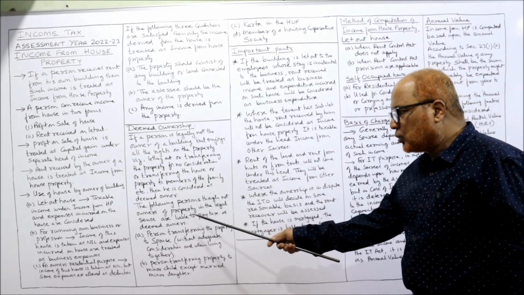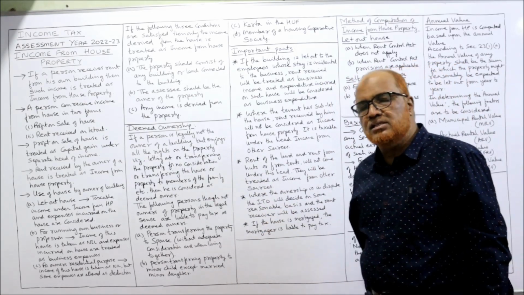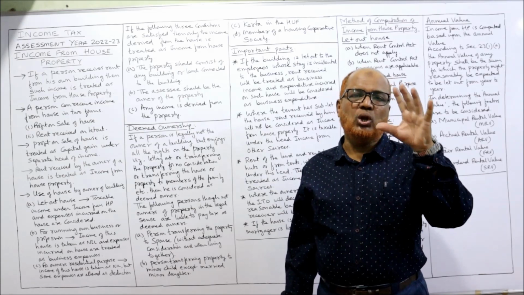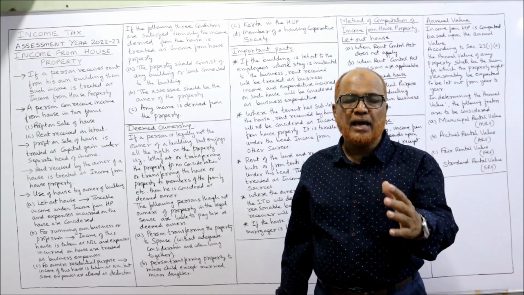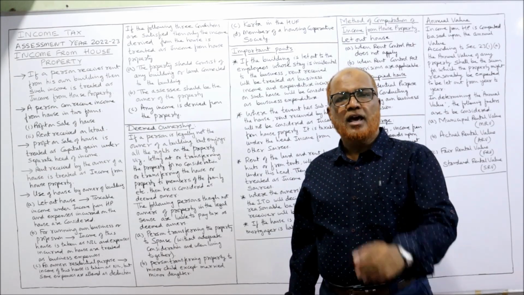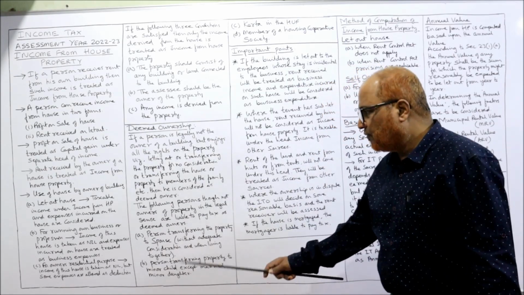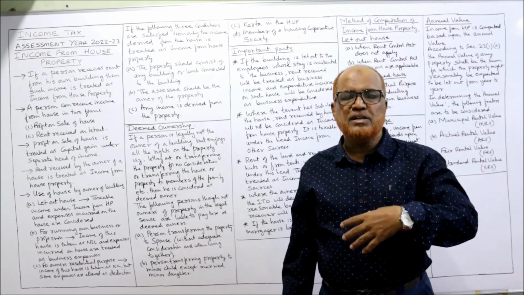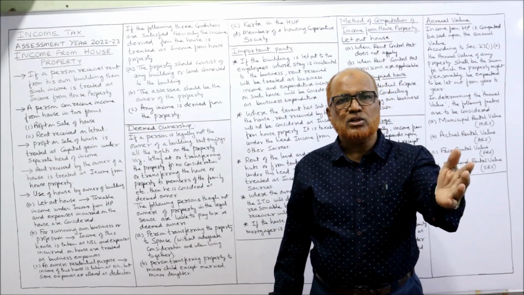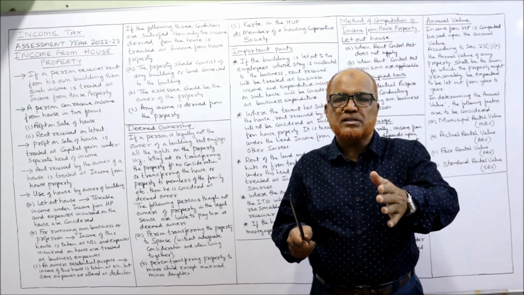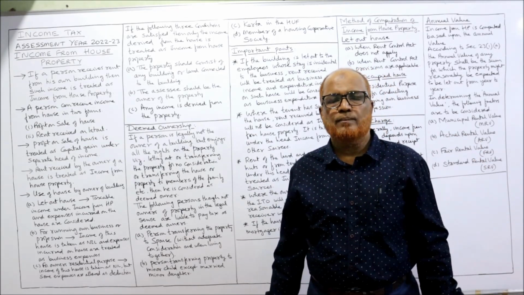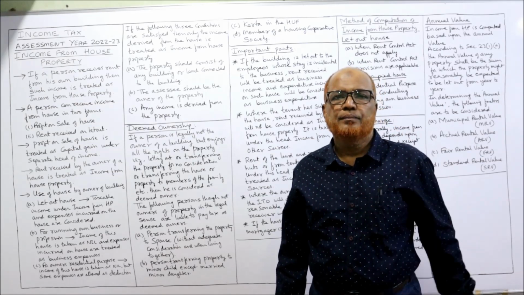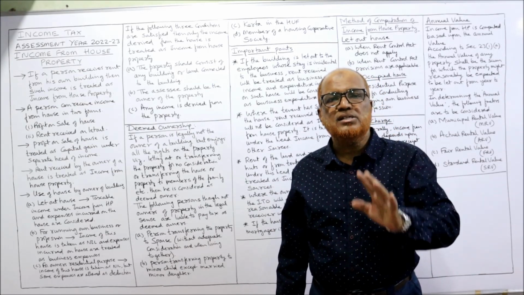Now, the following persons, though not owners of the property in the legal sense, are liable to pay tax as deemed owners. Some 4 examples I am giving you where a person is not the real owner, but Income Tax Act will treat that person as a deemed owner and he is liable to pay the tax. The first case, person transferring the property to spouse. Spouse means wife or husband. From husband's point of view, wife is the spouse. From wife's point of view, husband is the spouse. So one person is transferring the property to spouse without any consideration, and when both are living together, then the transferor will be treated as a deemed owner.